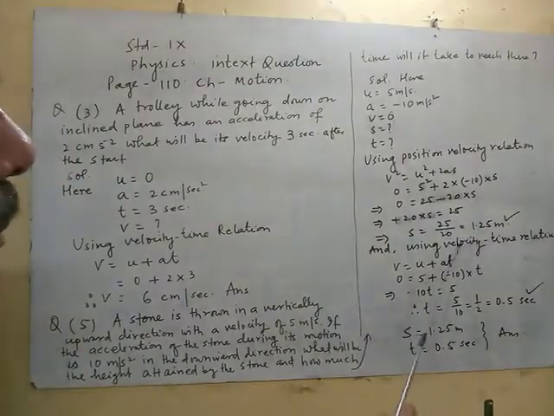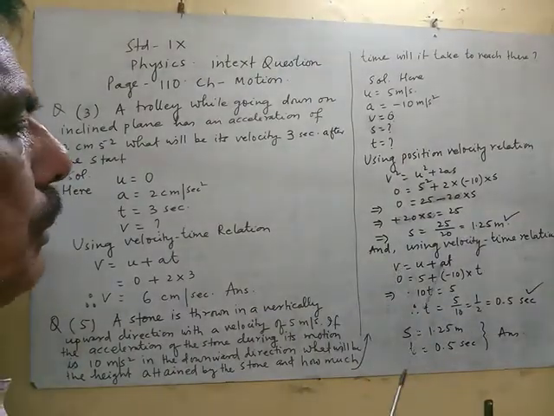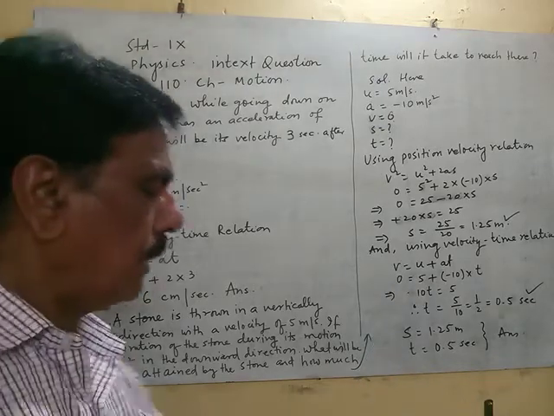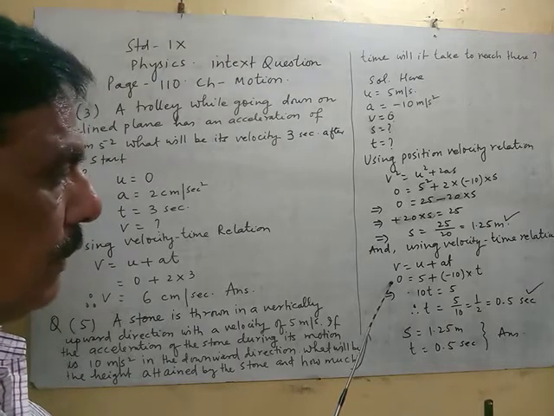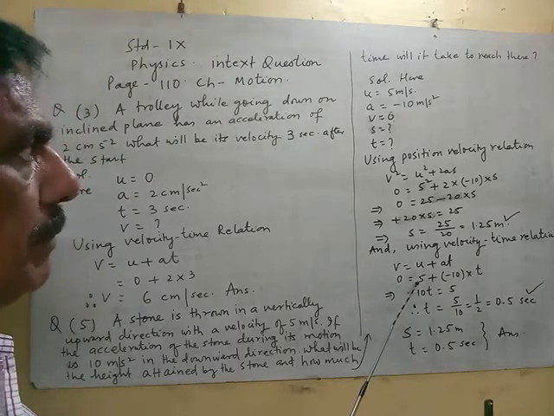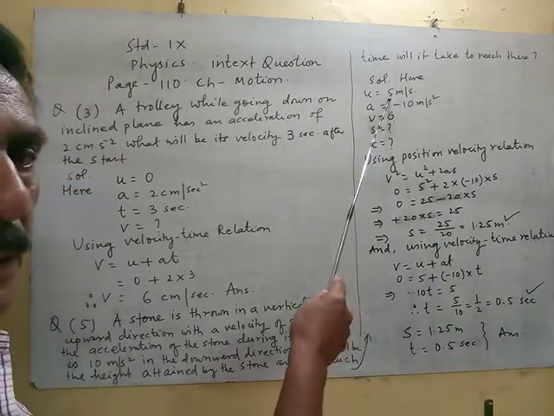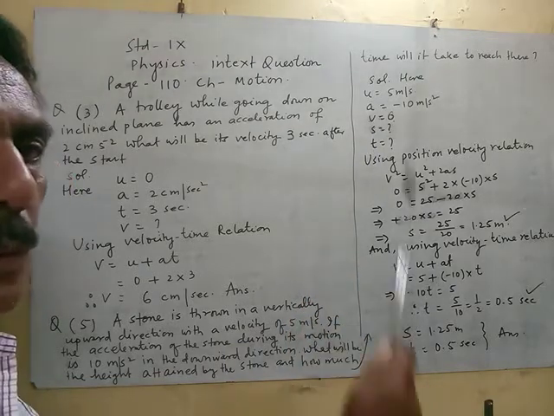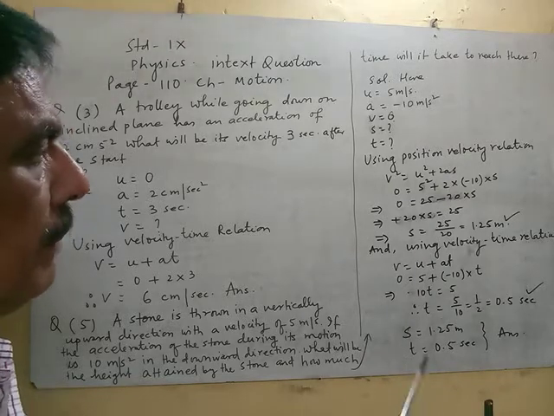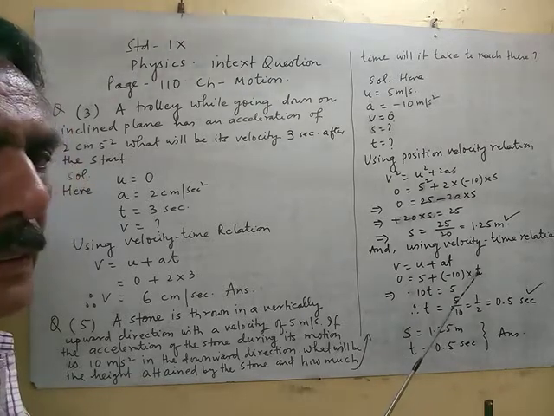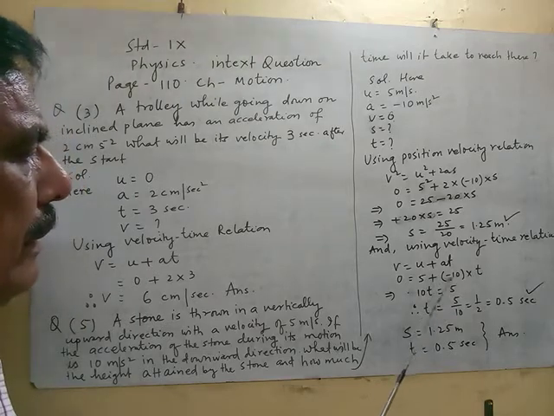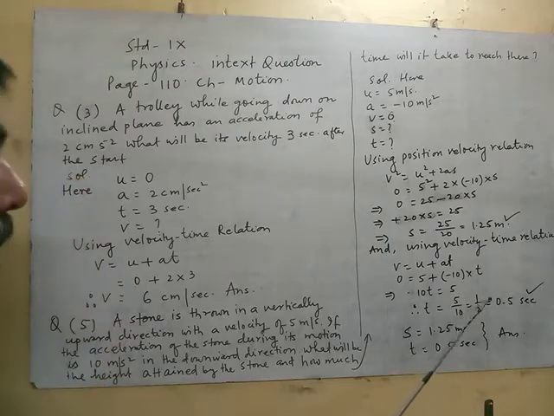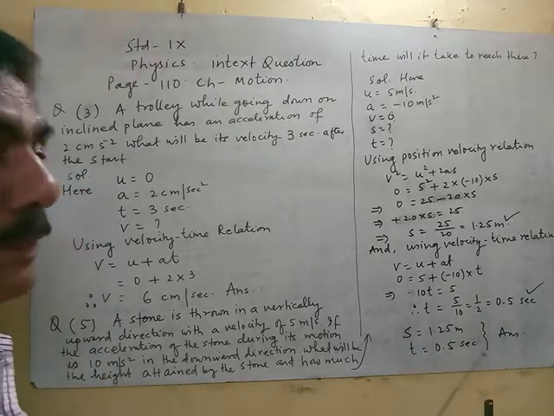Using the velocity time relation, v is equal to u plus at. So v is 0 here because at the top the velocity of the stone will become 0. u is given here as 5, since in the beginning it was thrown with this velocity, and a is minus 10 because the stone is going up, therefore the acceleration is negative. The time t we have to find. Therefore 10t is equal to 5. Then t is equal to 5 by 10, or 1 by 2, or 0.5 second.